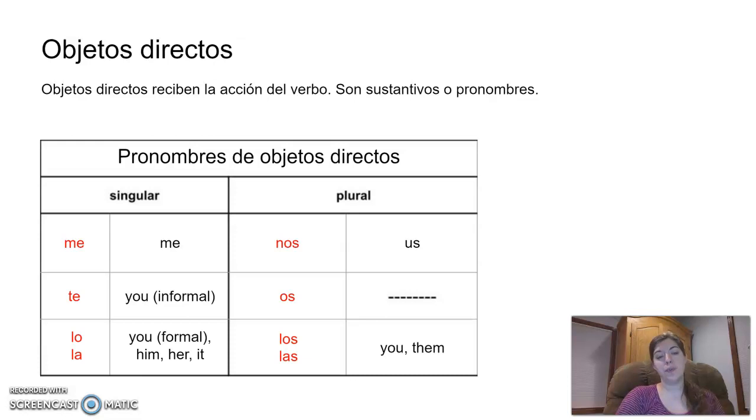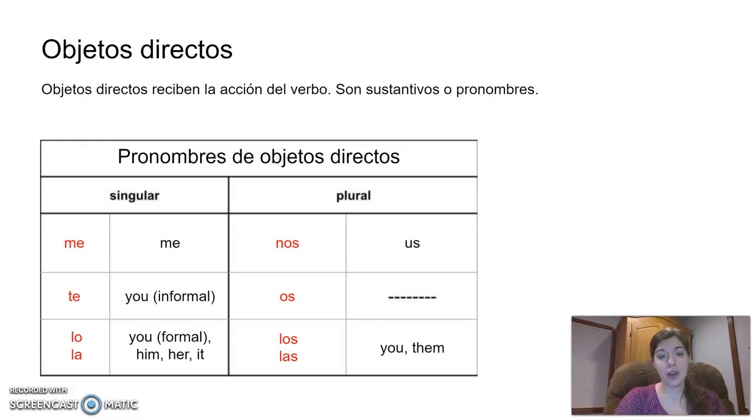Objetos directos. Objetos directos reciben la acción del verbo. Son sustantivos o pronombres. Direct objects receive the action of the verb. The action is done to them. They are either nouns or pronouns. So as nouns, it could be any noun that you've learned. The pronouns for direct objects are in the chart below.